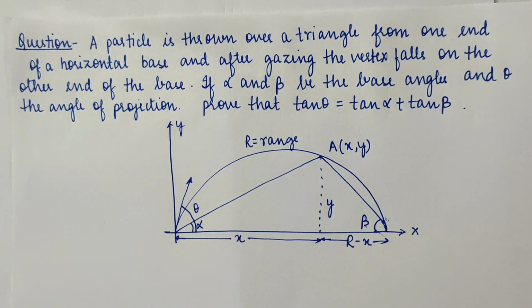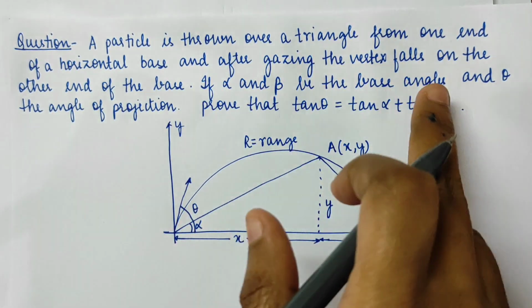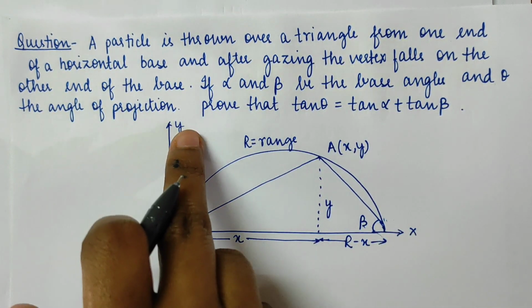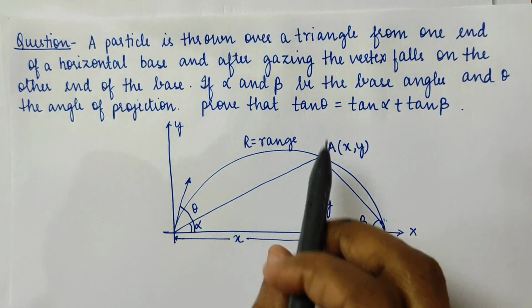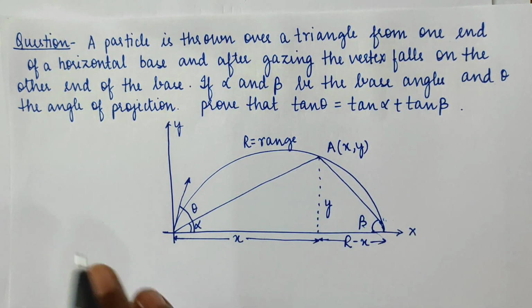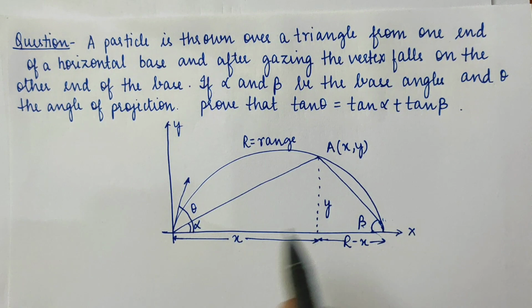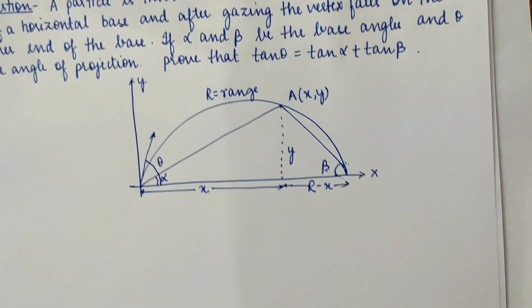Next question. A particle is thrown over a triangle from one end of a horizontal base and after grazing the vertex falls on the other end of the base. Let alpha and beta be the base angles and theta the angle of projection. Prove that tan theta equals tan alpha plus tan beta. A particle is projected with some velocity at an angle of theta with the horizontal. The base angles given are alpha and beta. This height is given as y, this as x, and this is r minus x.